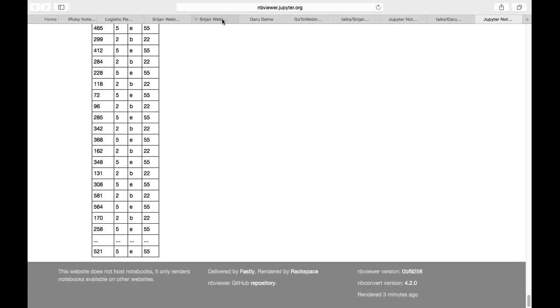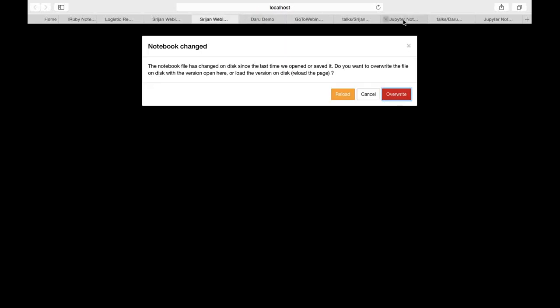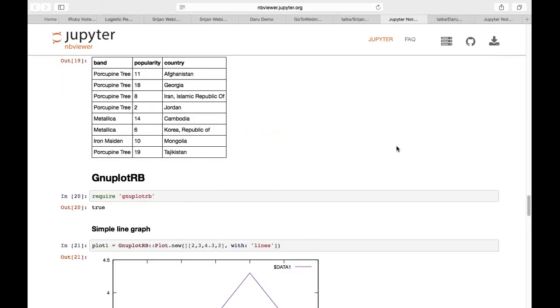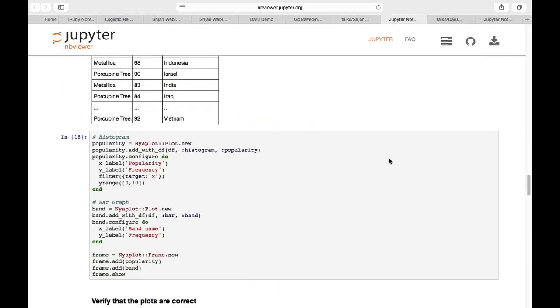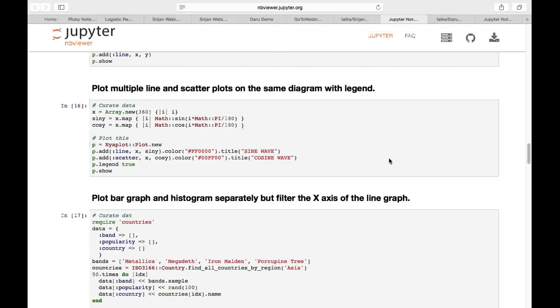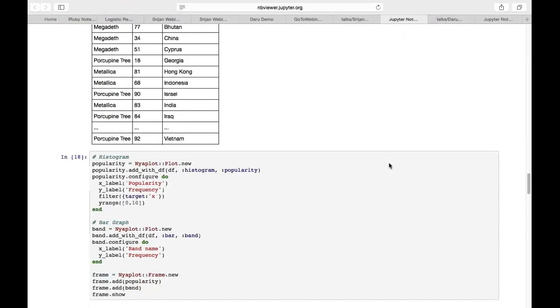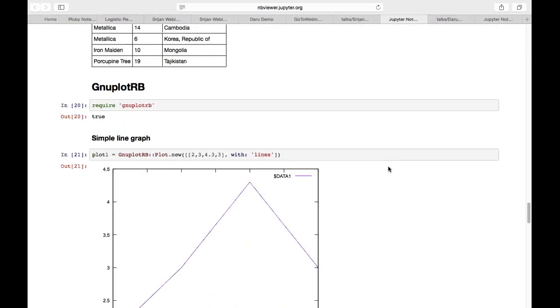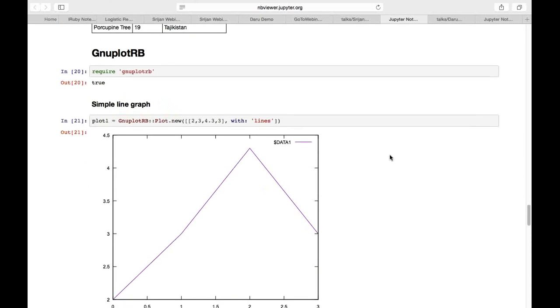Now let us head over to the previous notebook that I was previewing. This is a simple example of GNUplot. It lets you basically create plots using the plot method.